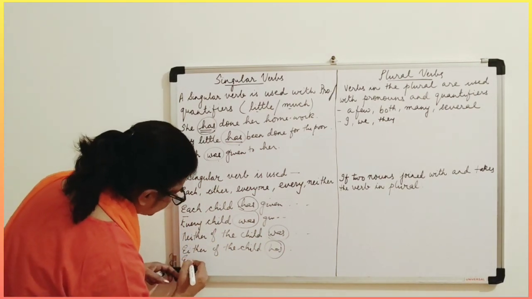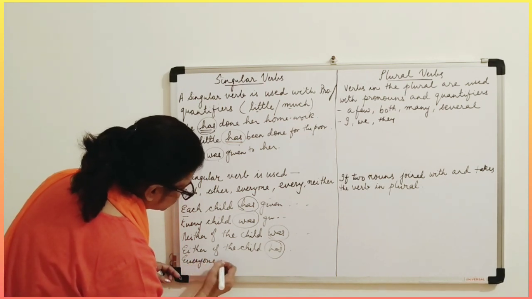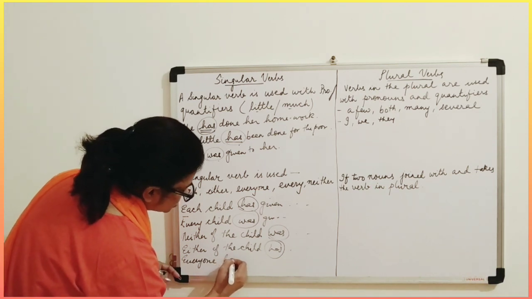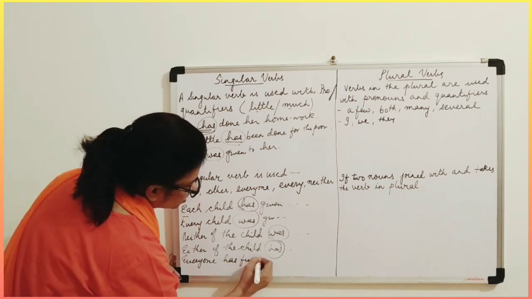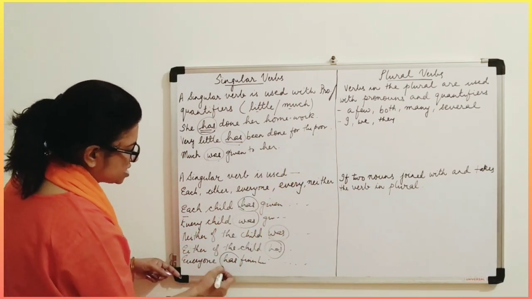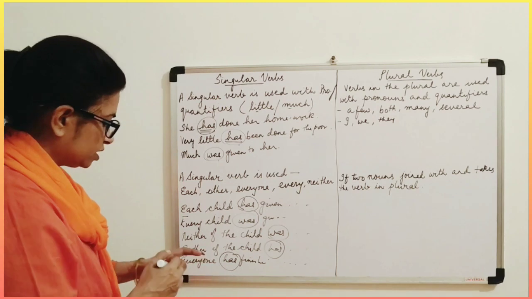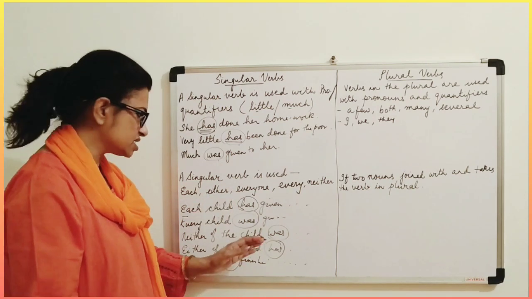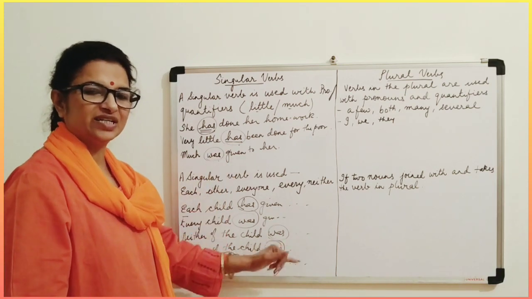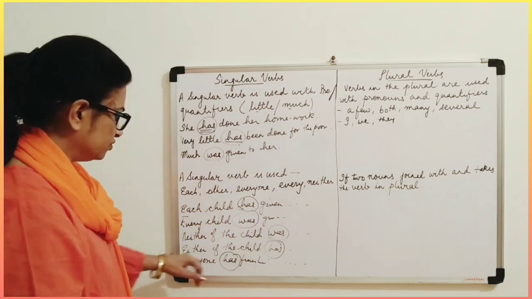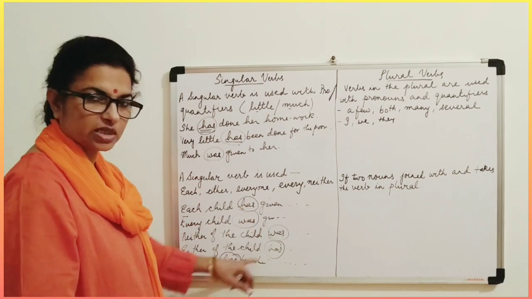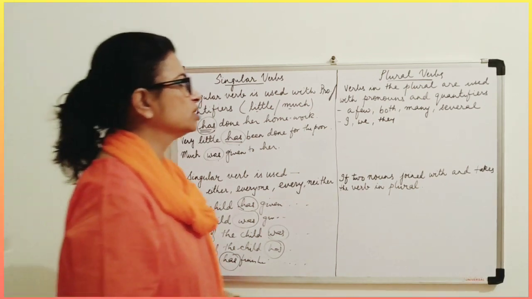Let's start with everyone. Everyone has finished the work and all. So has finished. So with all these words, whenever a sentence starts with these words, each, either, neither, every, everyone, the verb will come in the singular form. See, these are the singular form verbs. I've circled them.